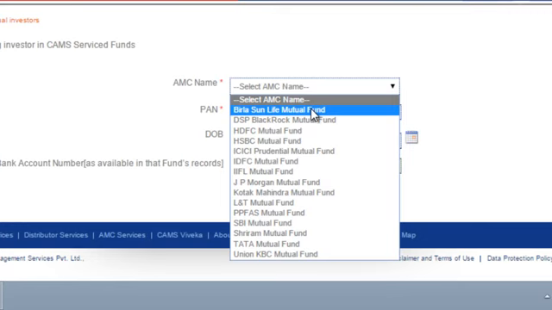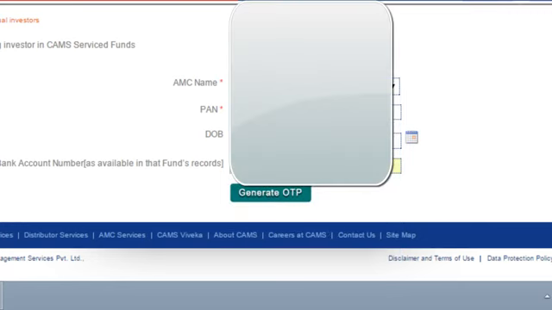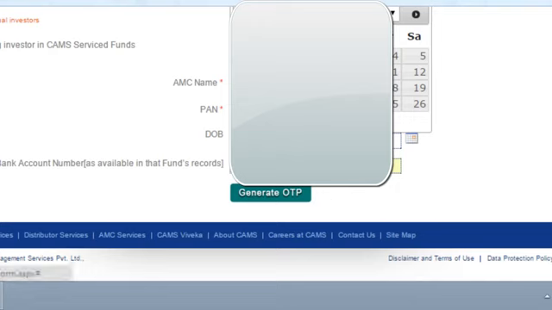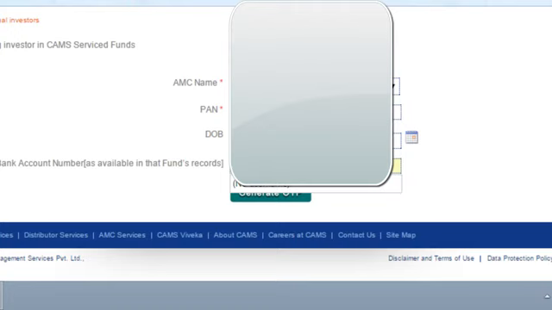So let me choose Birla here. I'll put my PAN here. Then you have to choose your date of birth. I'll choose that. And then you have to put your bank account number which is available with that fund's record.